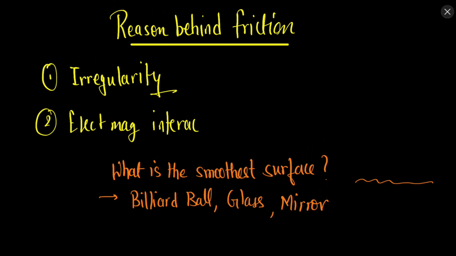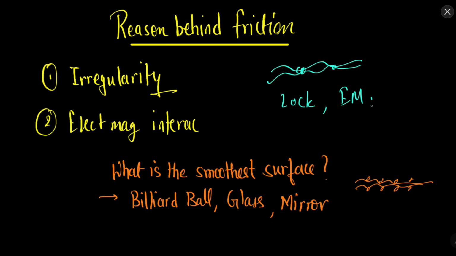And the second is the electromagnetic interaction. Let's say we have two surfaces. There will be some electromagnetic interaction between them, because both surfaces are made up of atoms which have electrons in the outermost orbit. So what is the reason behind friction? Whenever we have irregular surfaces, they lock each other at some places, and some cold welds or electromagnetic interactions are formed.